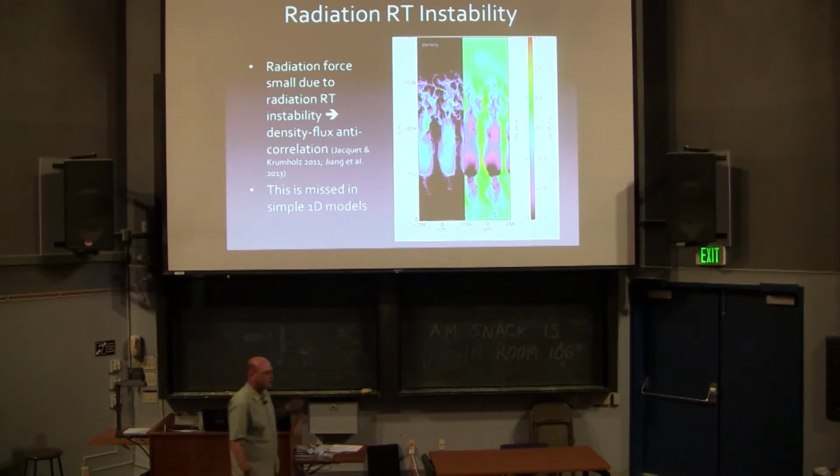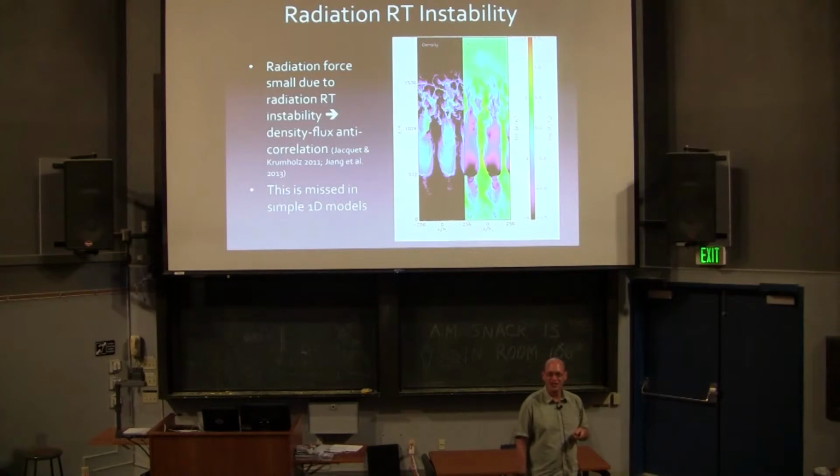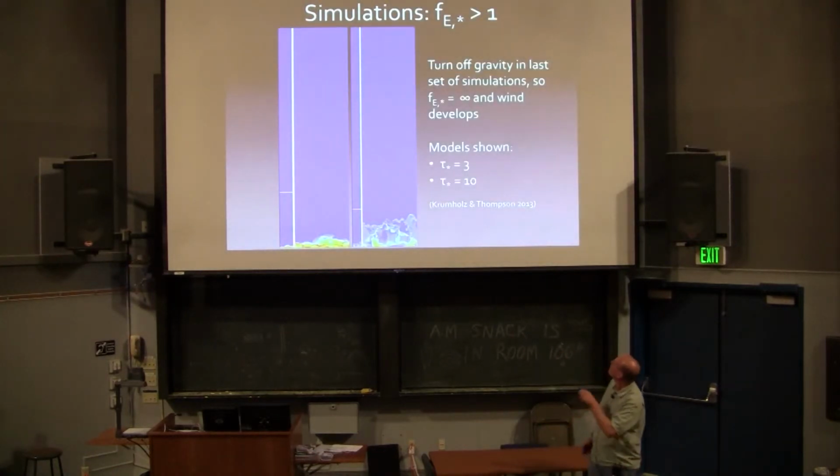Now, I should note there are some potential numerical concerns with these simulations. I'm using an approximation called flux-limited diffusion, and this is probably somewhat overestimated. Nonetheless, even if I'm off by a factor of 2, that means tau IR is overestimated in a simple 1D model not by a factor of, say, 500, only by a factor of 200. Still a problem. Now, you can say, suppose I crank up the radiation field even more relative to gravity. Can I launch a wind? And the answer is yes.